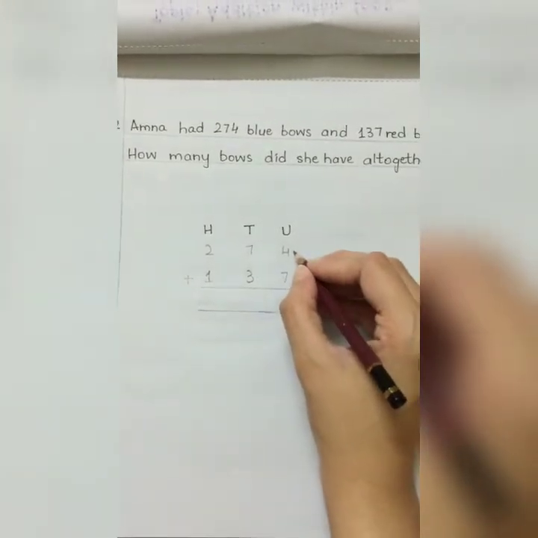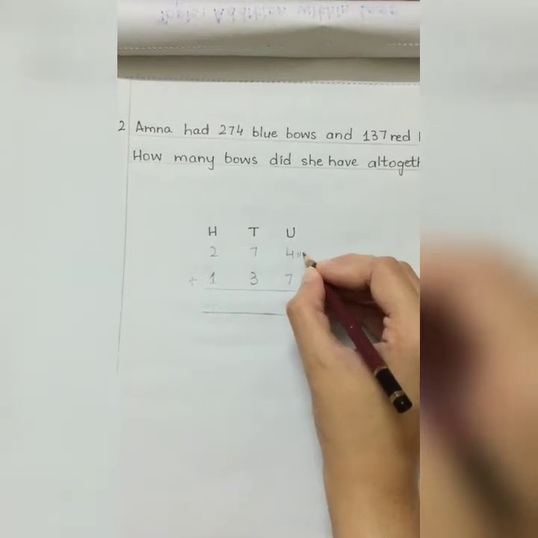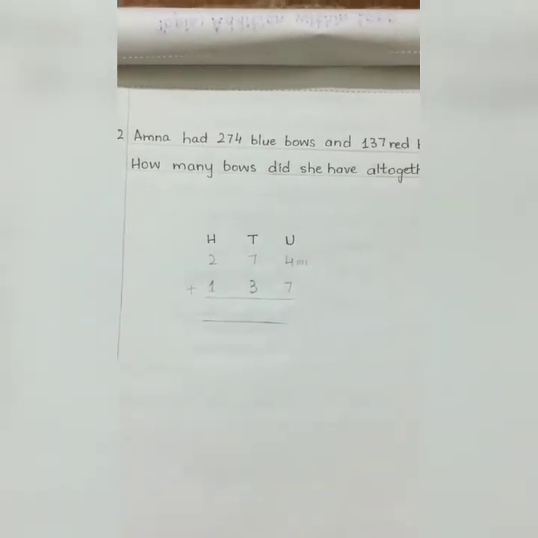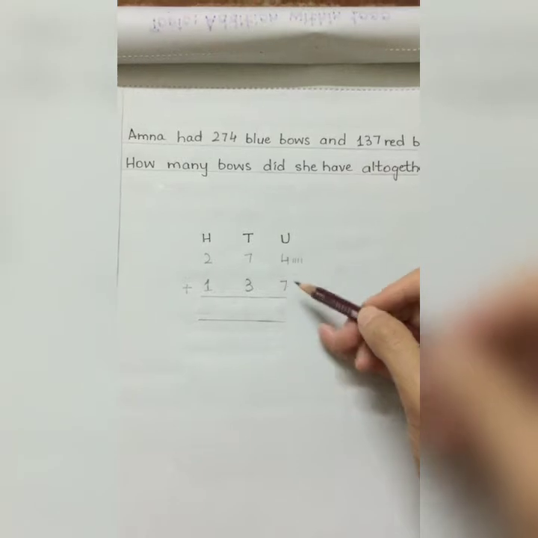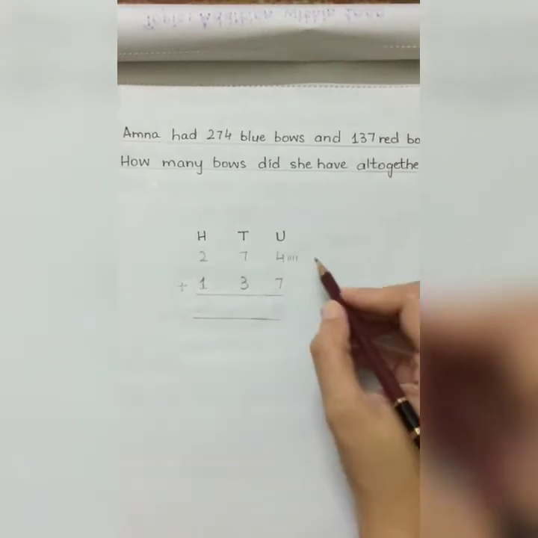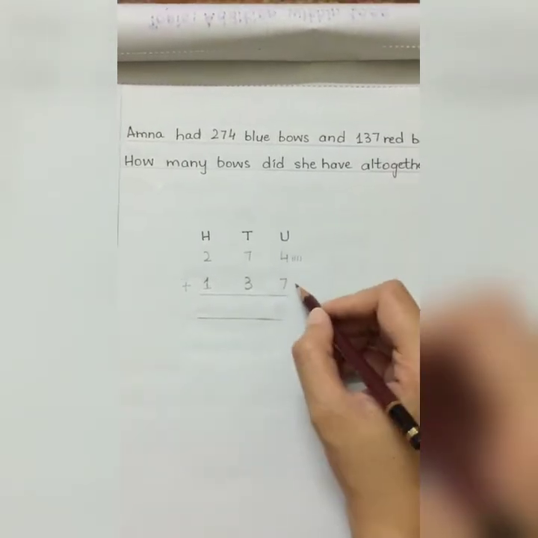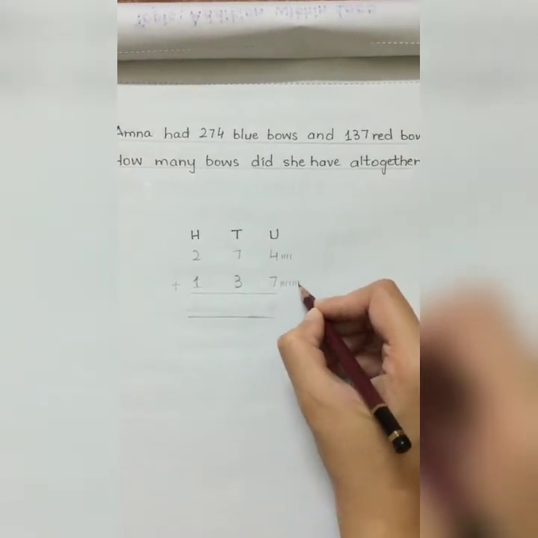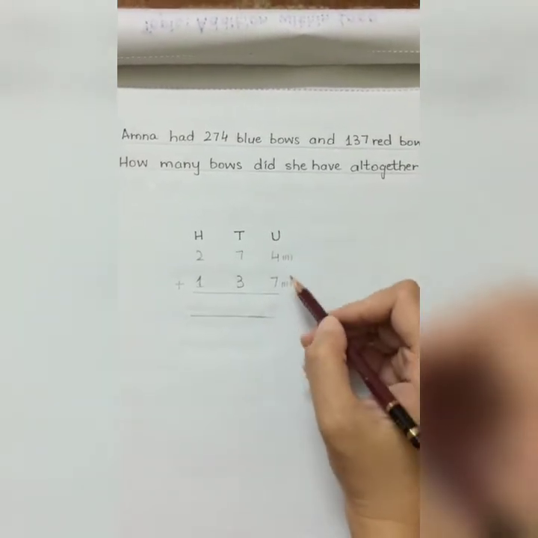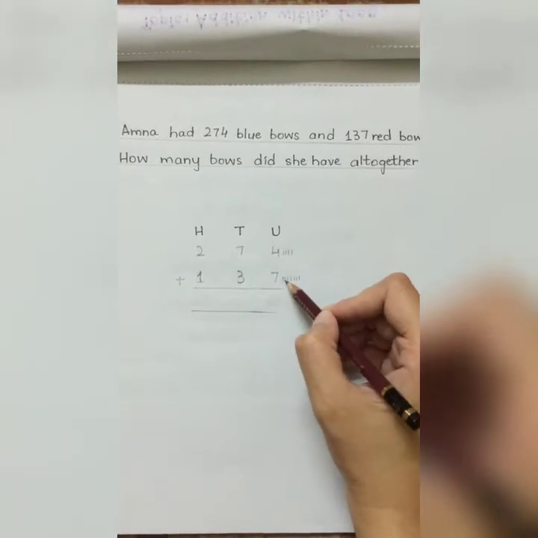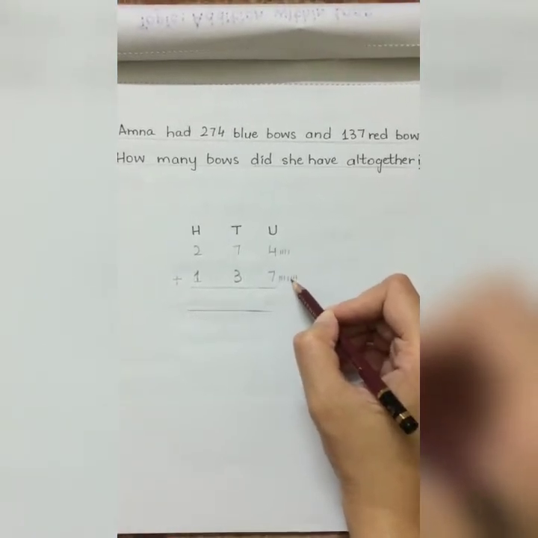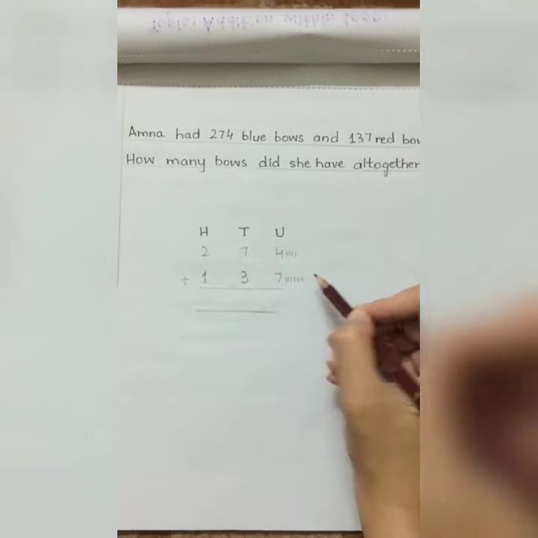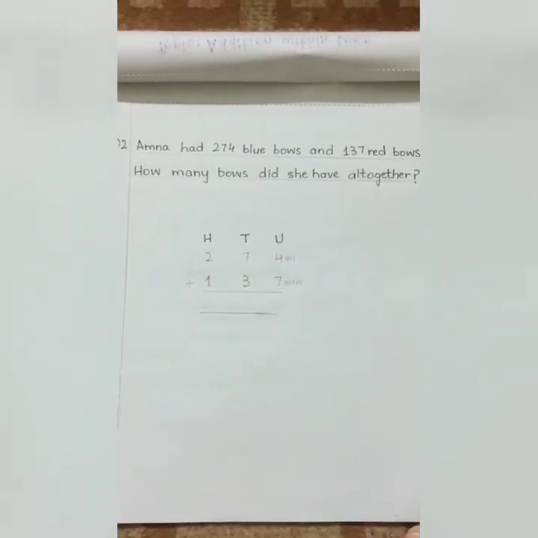So in the units place, we have 4 units. You can do this by drawing lines as well. You can add them. We have 4 units and 7 units. So 1, 2, 3, 4, 4 units, and we are going to draw 7 lines here. 7 units. So let's add them now. 4, 5, 6, 7, 8, 9, 10, 11. So students, I have 11 units here.